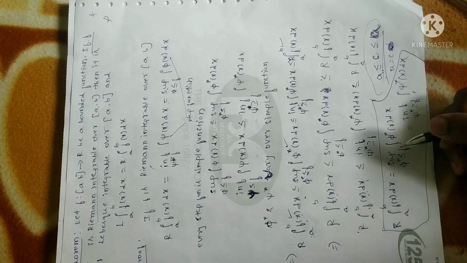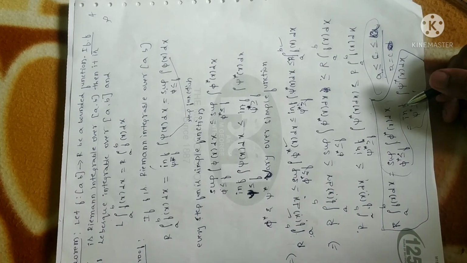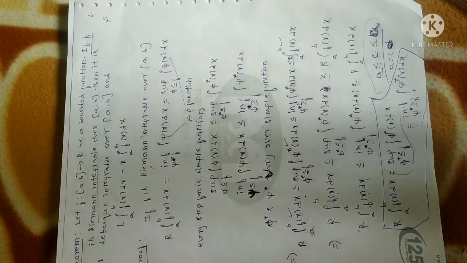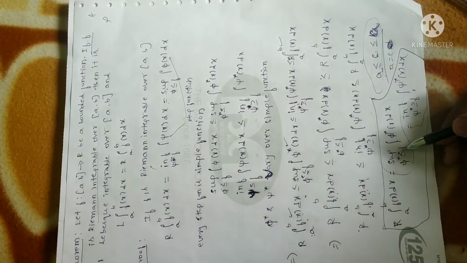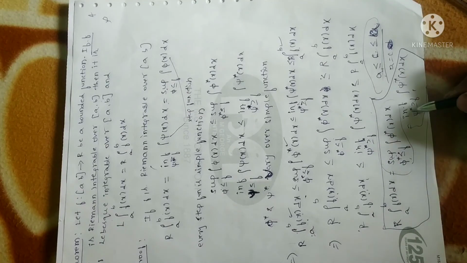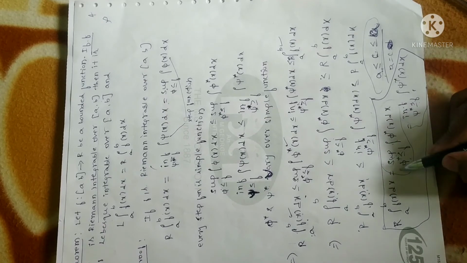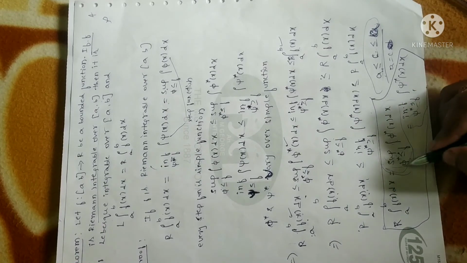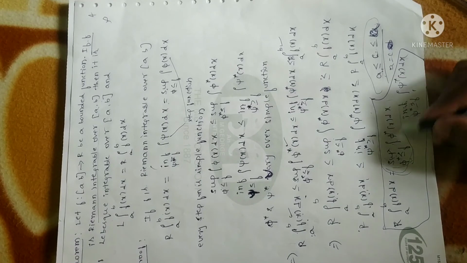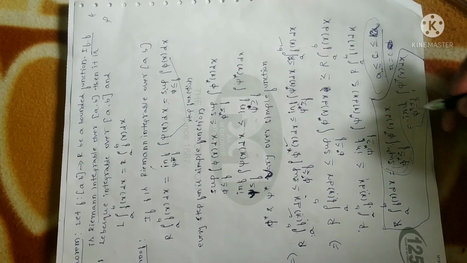This is from the definition of the Lebesgue integral that I explained in the previous session: the Lebesgue integral is the supremum taken over all the varying functions and the infimum taken over all the varying functions, when they are equal. So from these two steps, it is the Lebesgue integral. Right, so whenever they are equal, it is equal to the Lebesgue integral of the function over a to b.